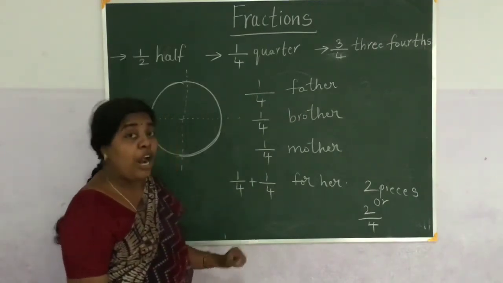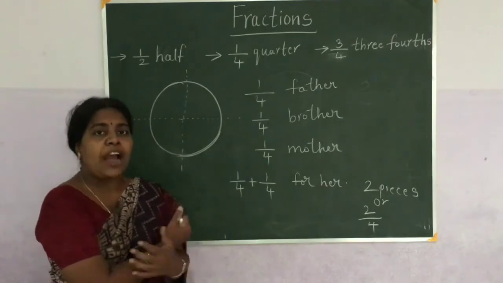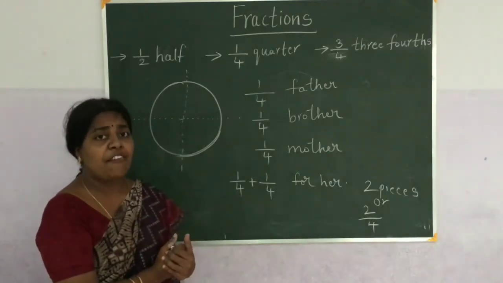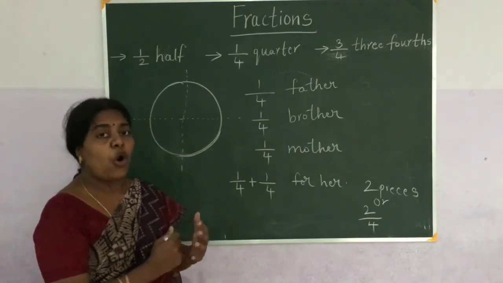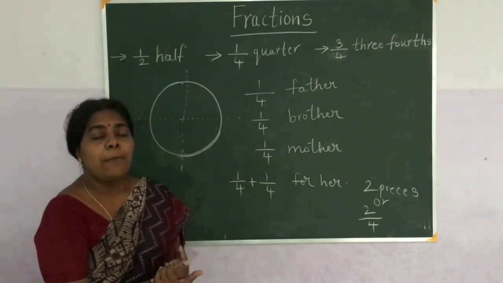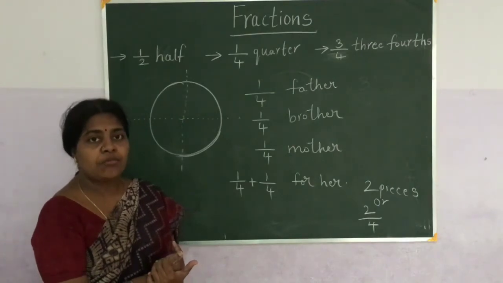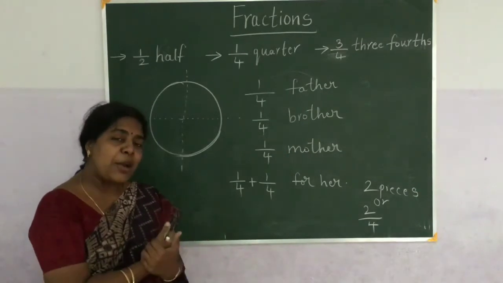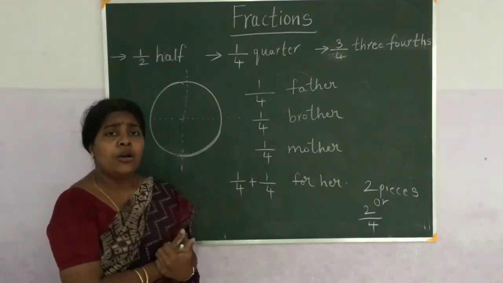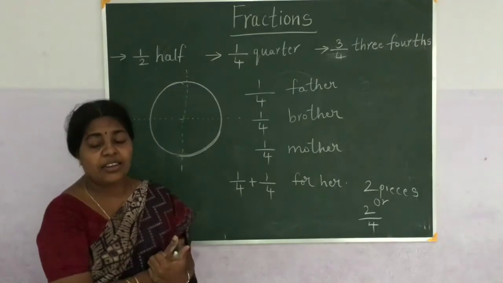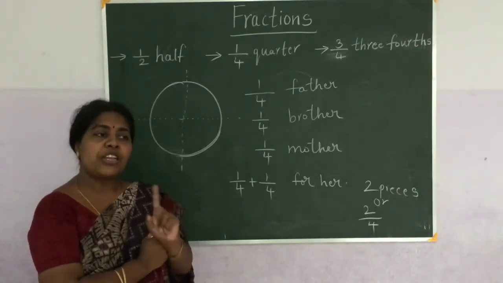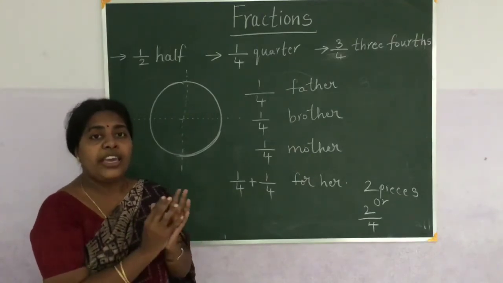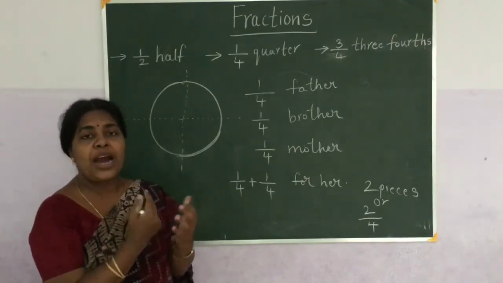Now Rani wanted to do one thing. So I am having 2 pieces of cake and my brother is having 1 piece of cake. So what is the total part we are having? So she doesn't want her father's cake. She wanted to add her part. Now who is having more parts? Rani. Rani is having 2 parts. Her father is having only 1 part and her brother is also having 1 part.